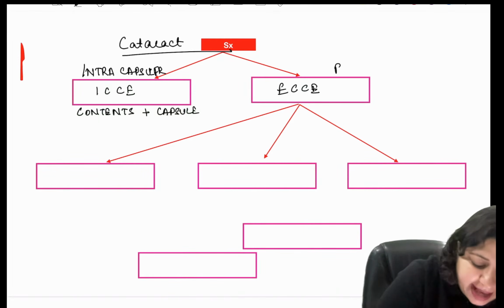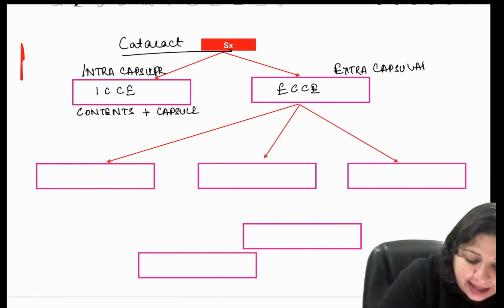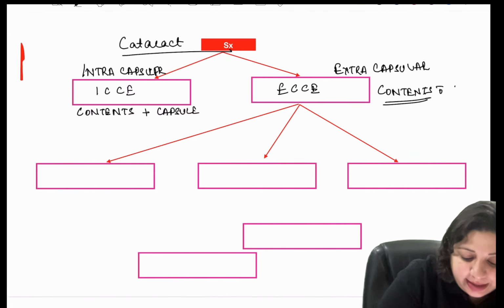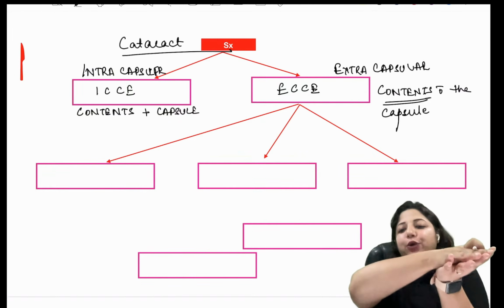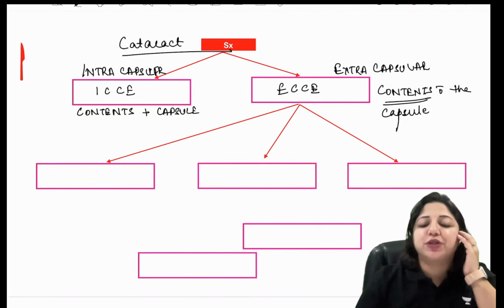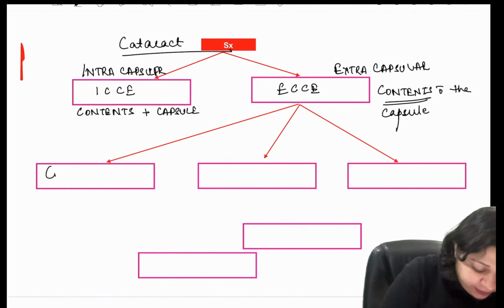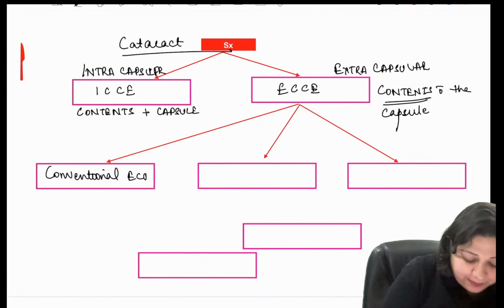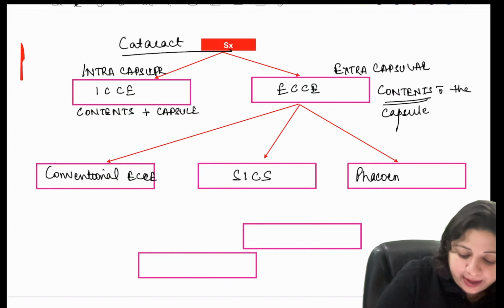The other is extracapsular cataract surgery. Here you just take out the contents of the bag. You empty the contents of the capsule and leave behind the capsule to place the IOL over it. Extracapsular cataract surgery is further divided into conventional extracapsular cataract extraction, small incision cataract surgery, and phacoemulsification.